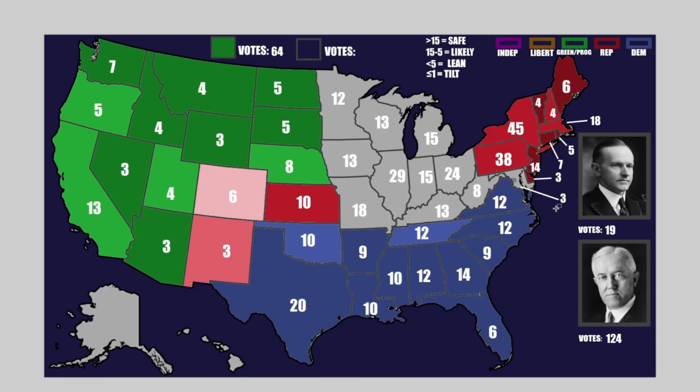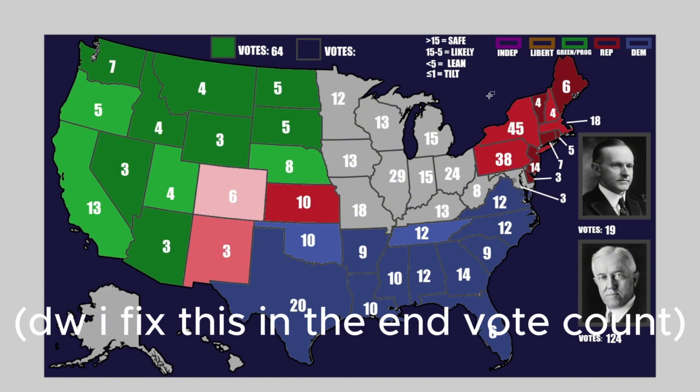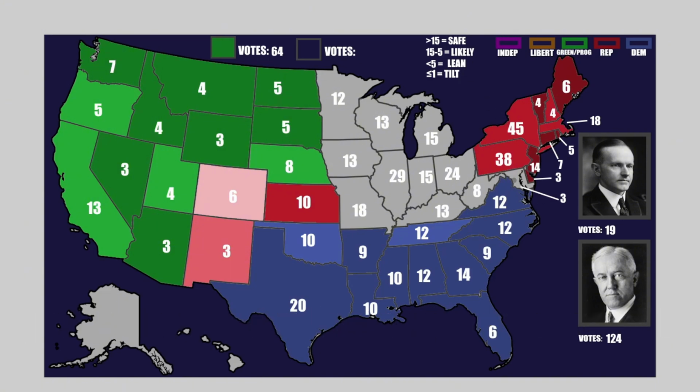Now, Maryland only has 3 electoral votes, but it is in the lean column. Now, what makes Maryland so interesting is just its position in the United States and who's actually fighting here. It is not like a lot of these other states where it's progressives versus Republicans. It is Democrats versus Republicans here.